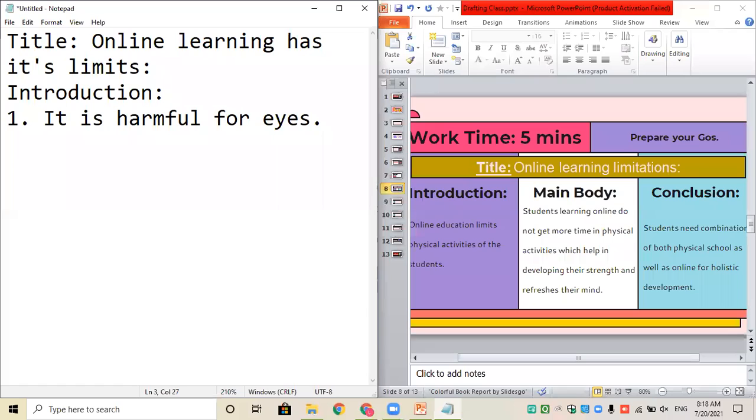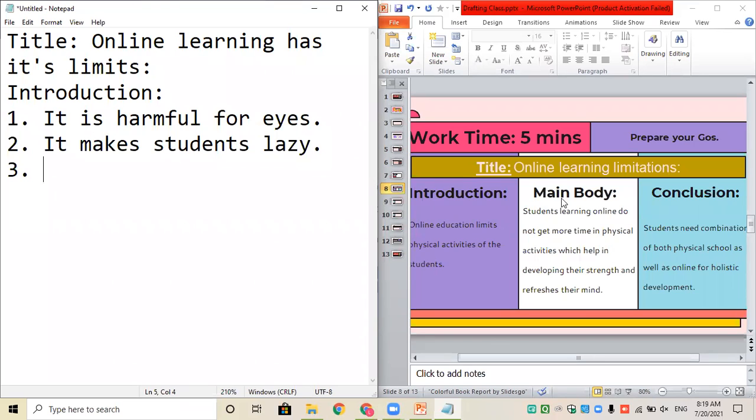First, it's harmful for eyes. Second, it makes students lazy. Would anybody like to add something to it? You all can go ahead, type it in the chat box or come on. Yes, Alfia, please go ahead.